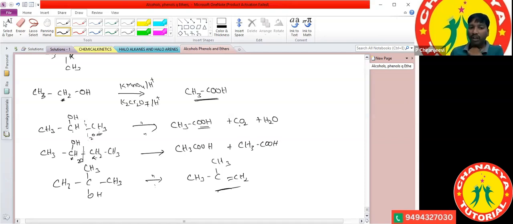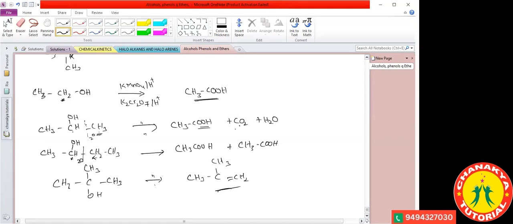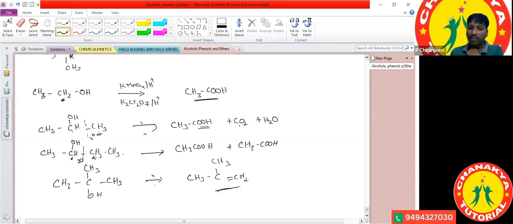In this one, the carbon attached to OH is converted into the carboxylic acid, and the carbon attached to the OH-bearing carbon is also converted into the carboxylic acid. But if the terminal one is a methyl group, it is converted into carbon dioxide. If there is another carbon group before the methyl, it will turn into a carboxylic acid, but if it is only methyl, it will directly turn into carbon dioxide. Okay, is that clear?